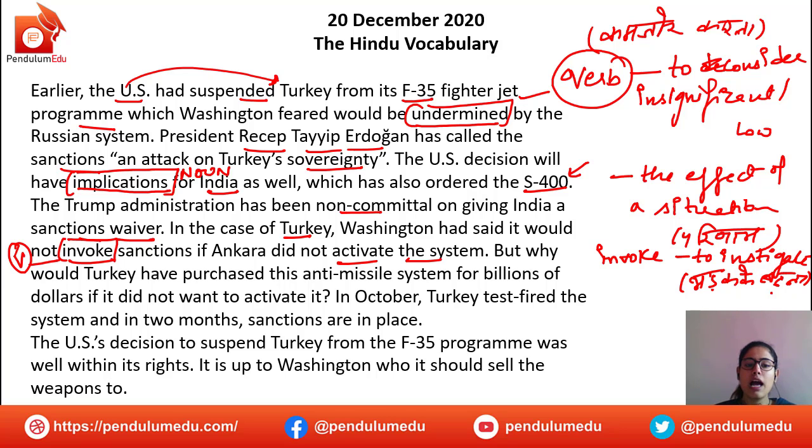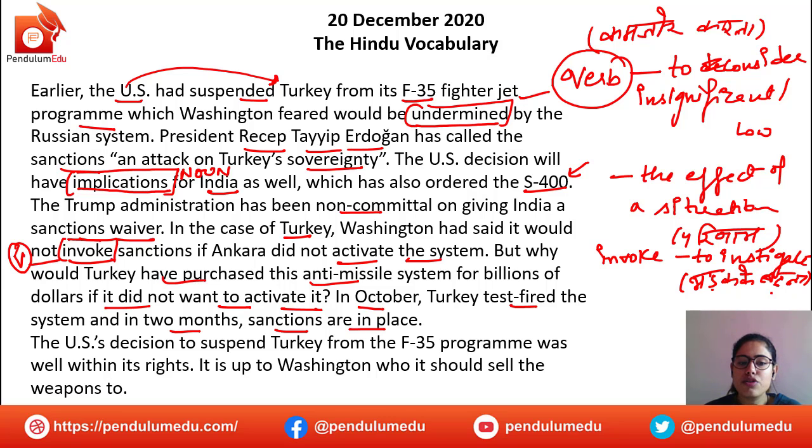But why would Turkey have purchased this anti-missile system for billions of dollars if it did not want to activate it? This is a question. Yes, why are you investing such a huge amount if you're not going to use that system, that missile system or that weapon? If you're not going to use it, then what is the purpose of purchasing it? In October, Turkey test-fired the system and in 2 months, sanctions are in place. Now, in October, Turkey purchased it and test-fired it. And at present, if you see, within 2 months, there are sanctions against Turkey.